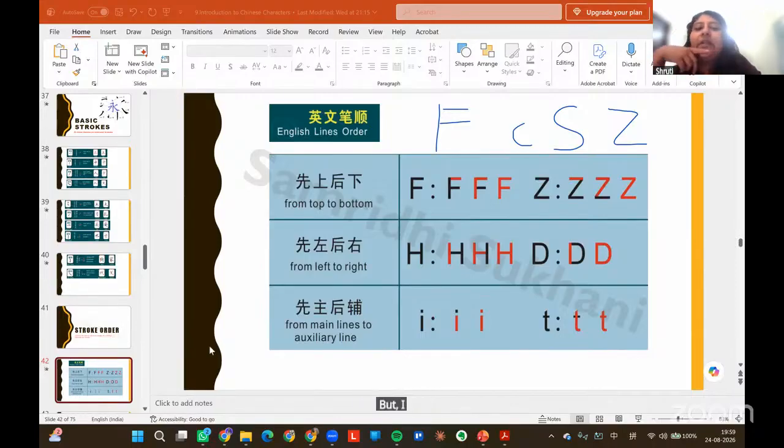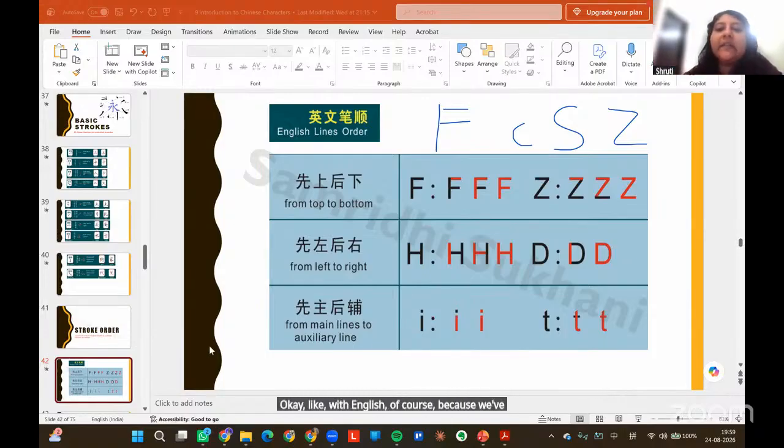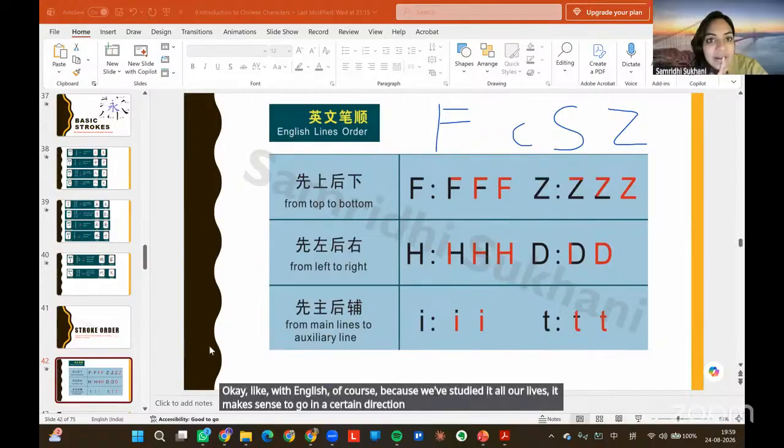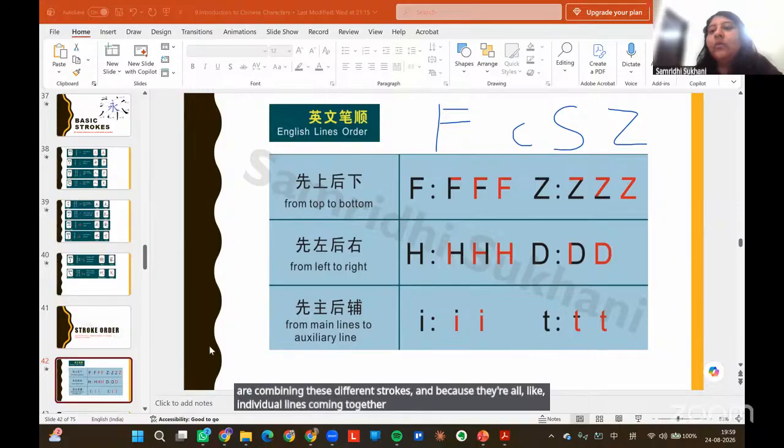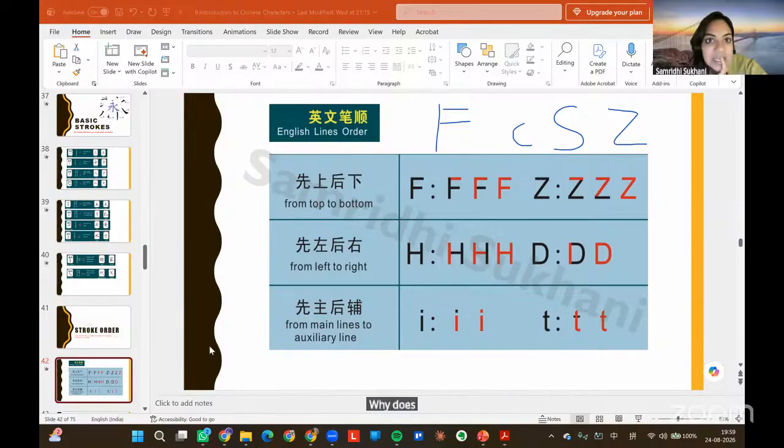I just have a question though. Okay, like with English, of course, because we've studied it all our lives, it makes sense to go in a certain direction. But right with the characters, because we're combining these different strokes and they're all like individual lines coming together, why does the order still matter?